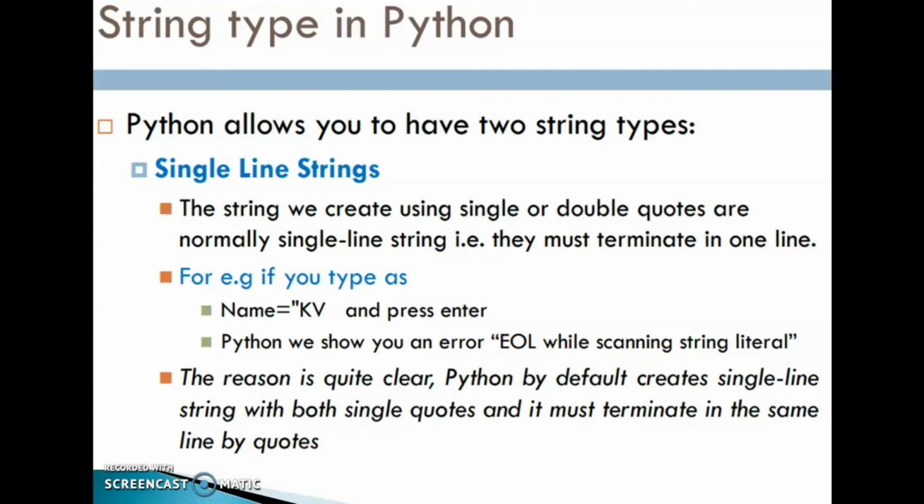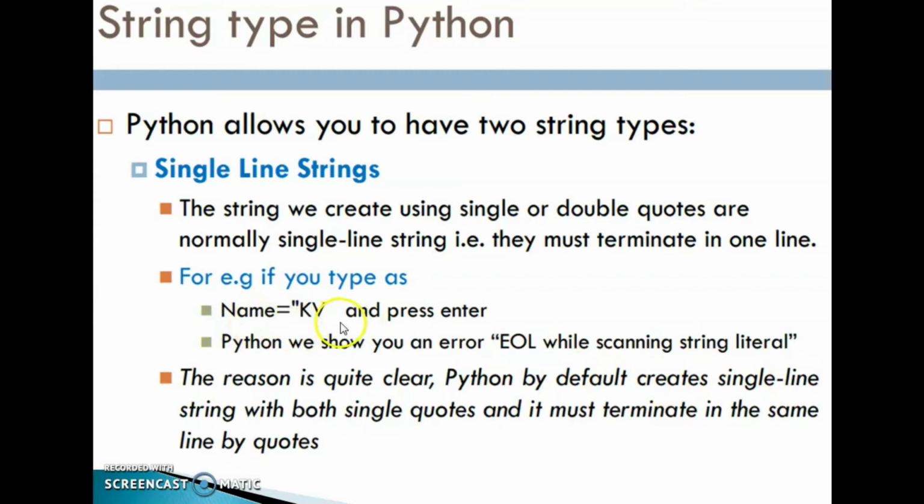Python allows you to have two string types, that is single line strings and multi-line strings. Single line strings, single line, only one line. The strings we create using single or double quotes are normally single line strings. They must terminate in one line.